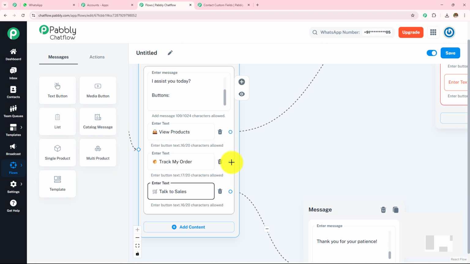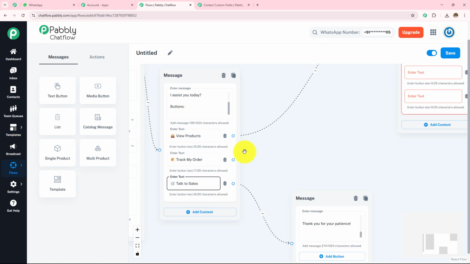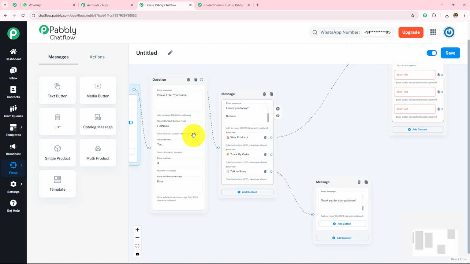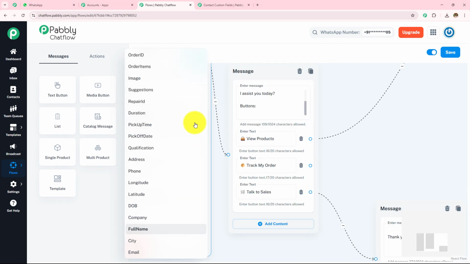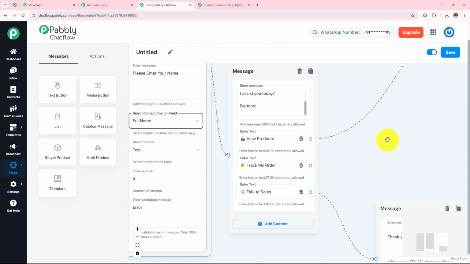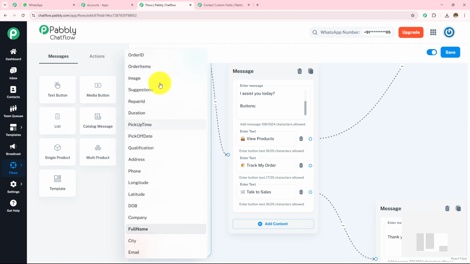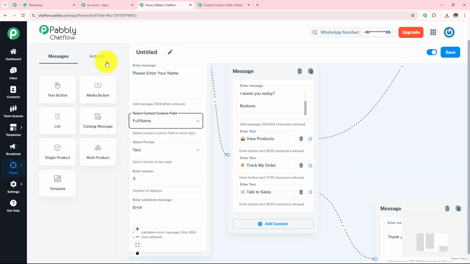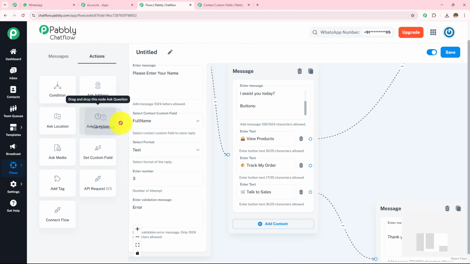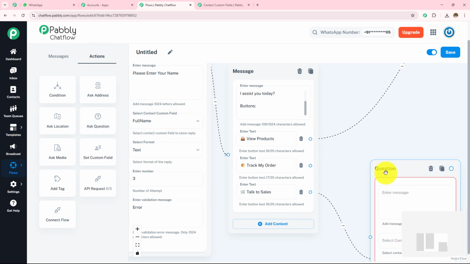Now in this track my order, I'm again going to ask them the question in which I'm going to ask them the order ID. Here in this contact custom field drop down, you can see that I have also created an order ID field and I'm going to ask them the order ID. When I'm going to make the connection between this circle and then I'm going to select my choose content type. And then I'm going to ask them the question of their order ID. Now what I'm going to do, I'm going to go towards this actions and I'm going to drag this ask question button.